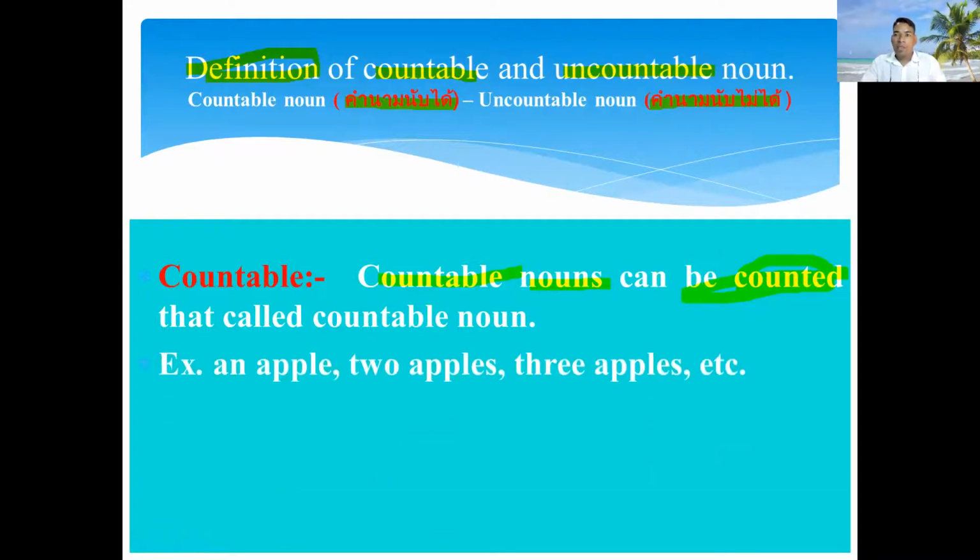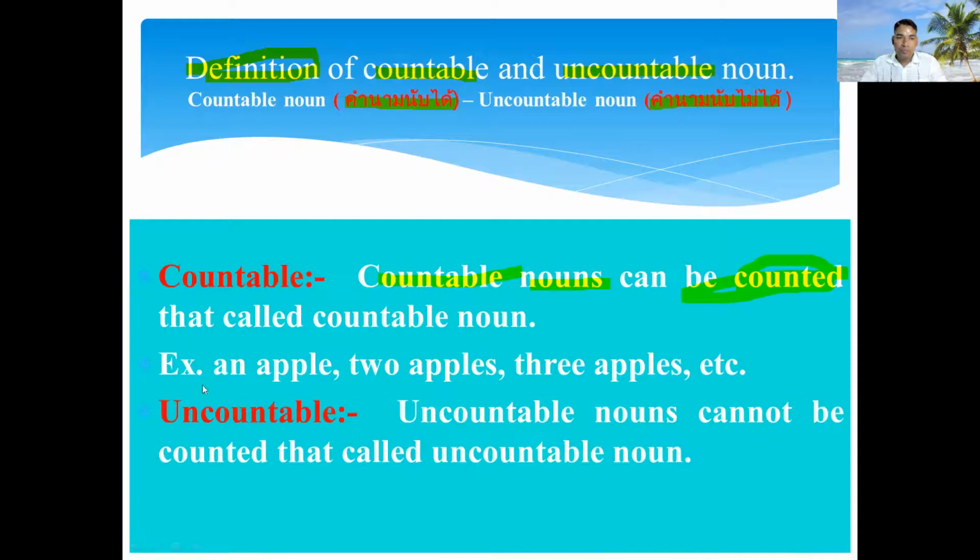For example, you can see here an apple มีกี่ลูก apple ก็นับได้ ก็แสดงว่าเป็น countable noun. 2 apples, 3 apples, that we can count, that is called a countable noun.